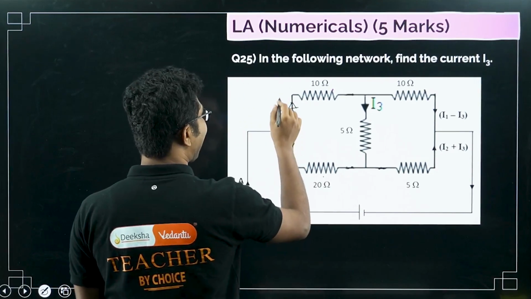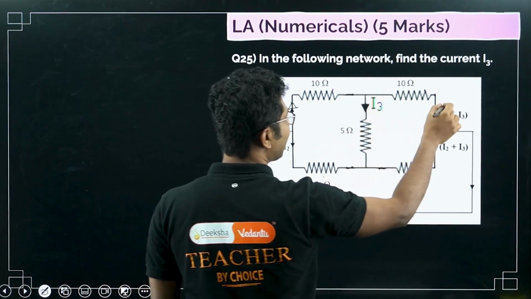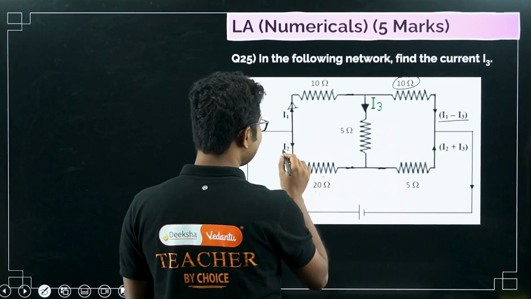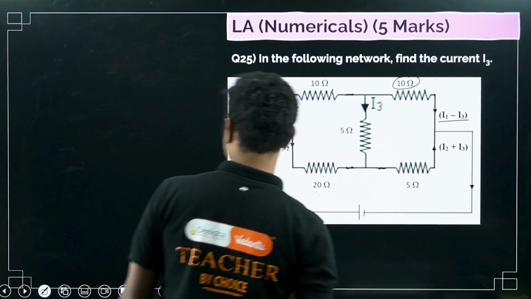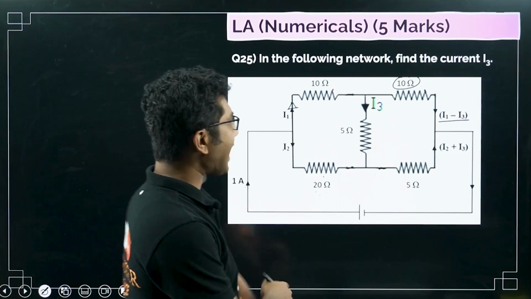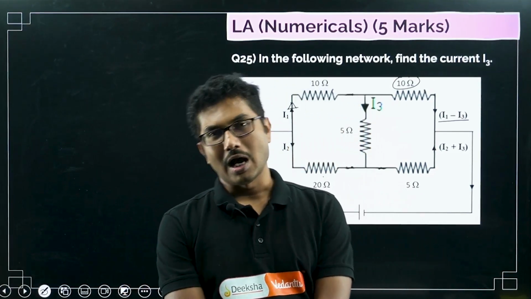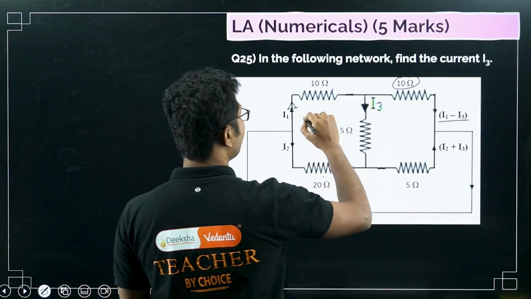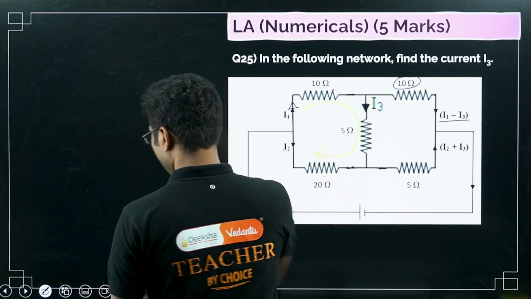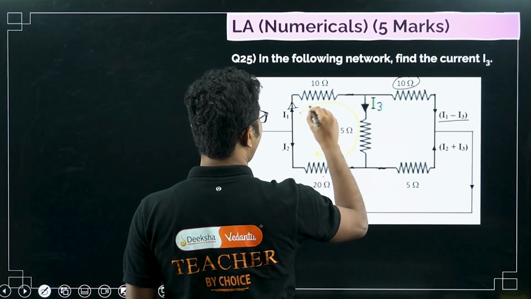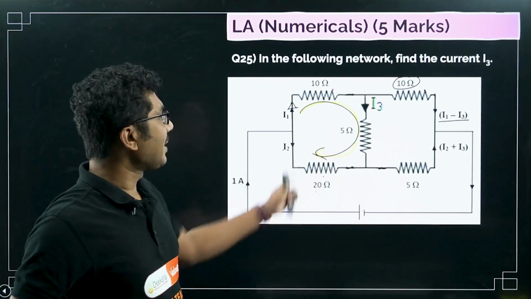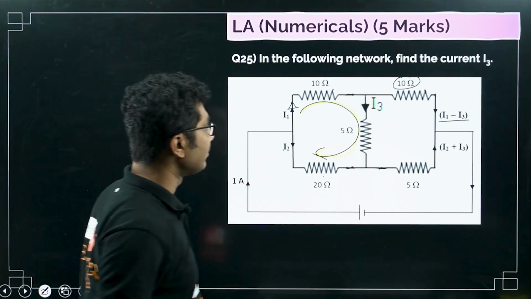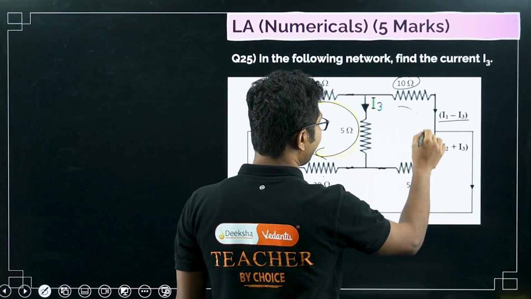Now here current I1 is going, I3 is going out, so the current here is I1 minus I3. Current through this is I2, and current through this is I2 plus I3. We will apply the same principle that we applied for solving the condition of Wheatstone bridge. First we will consider this loop. Junction rule you don't need to apply. Junction rule is already applied and the values are already given. First rule we will apply here, second we will apply here.